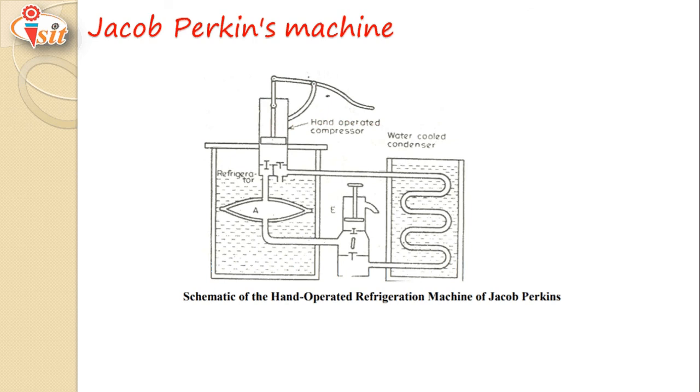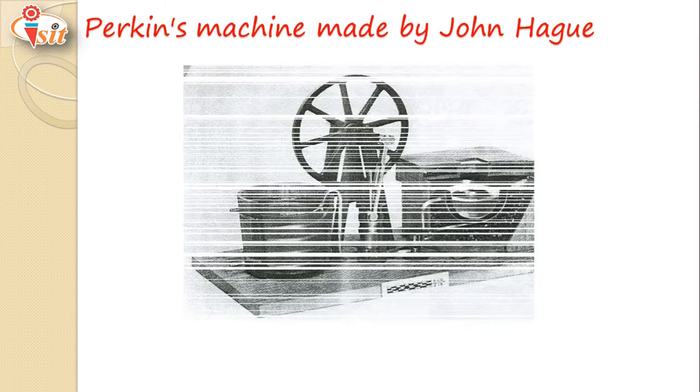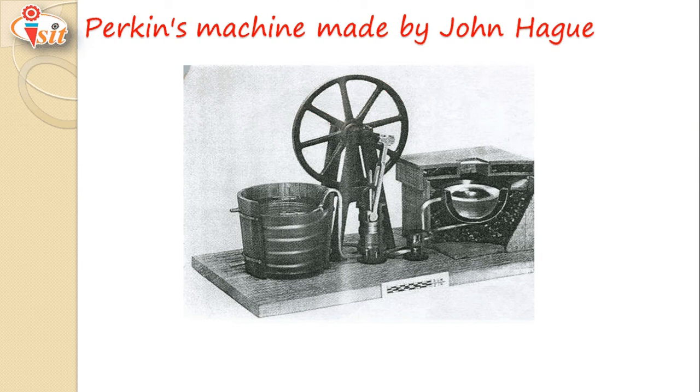So the object which is cooled, which is kept in A, will be continuously kept below atmospheric temperature, and a water cooled condenser is shown, which will reject heat from the high pressure high temperature refrigerant coming from the compressor. This is Perkins's machine, which was made by John Hague.